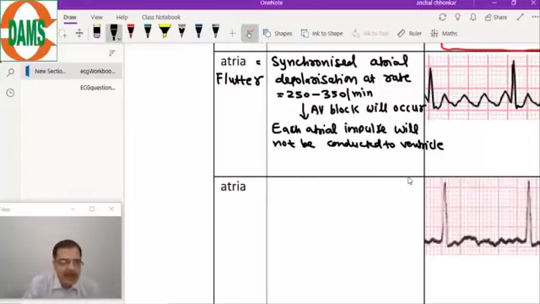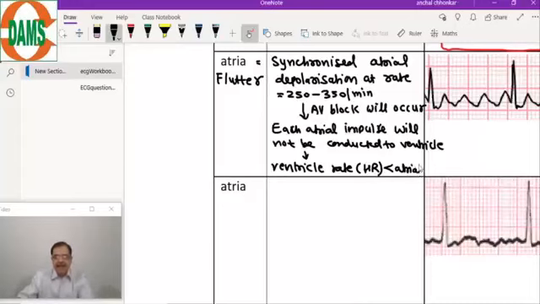As a result, the ventricular rate, that is the heart rate, will be less than the atrial rate.